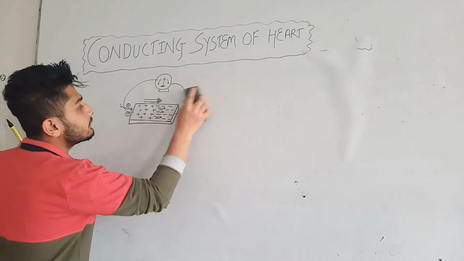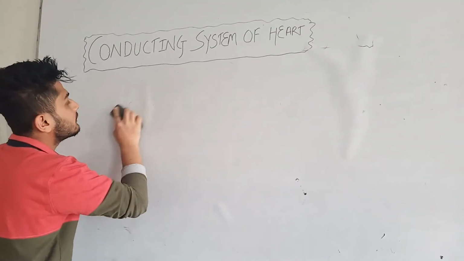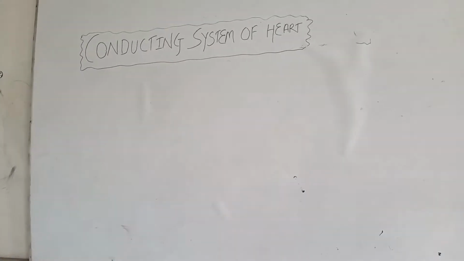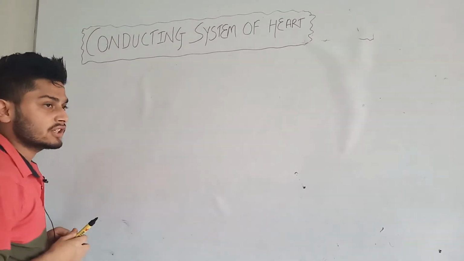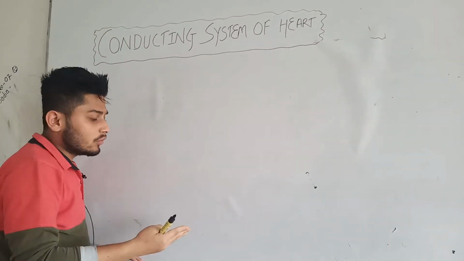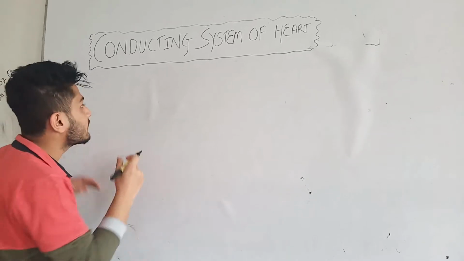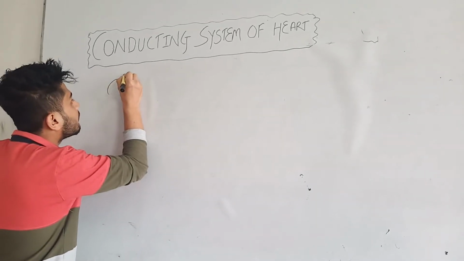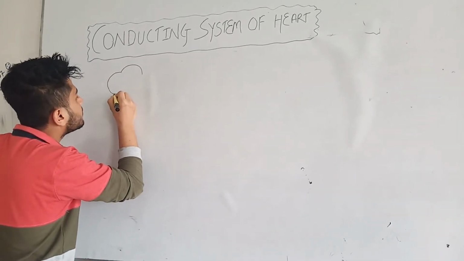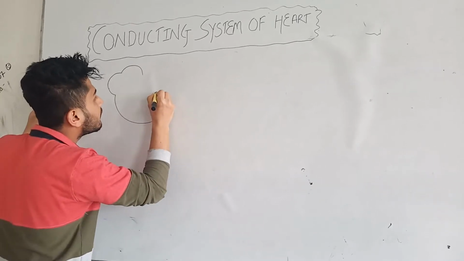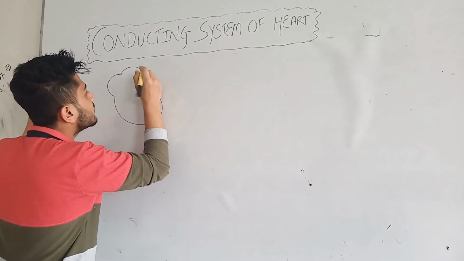After the vectorial concept is clear, let me tell you about some muscles or specialized connective tissue in the heart that works as a conducting system. So, it is the heart.